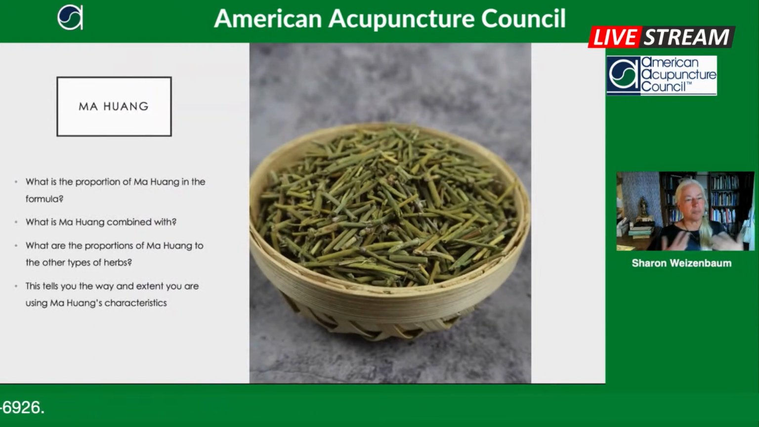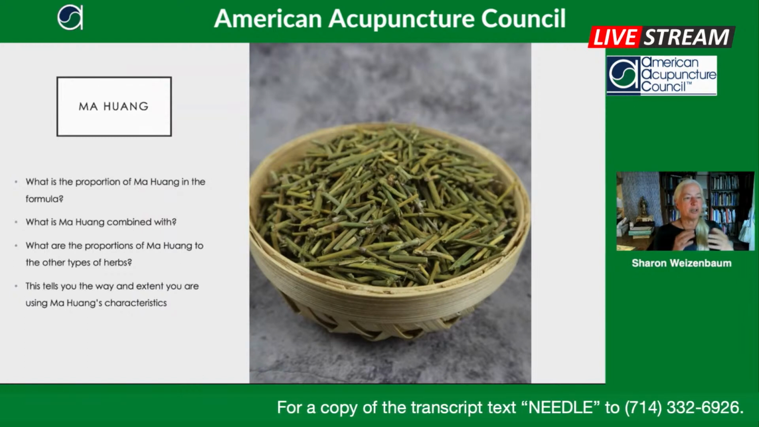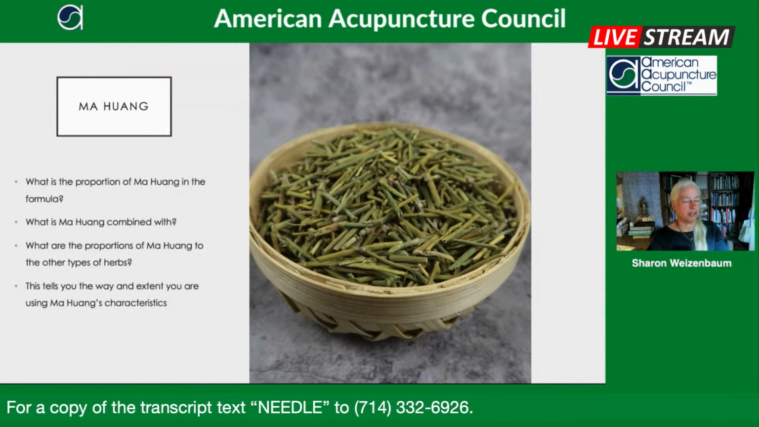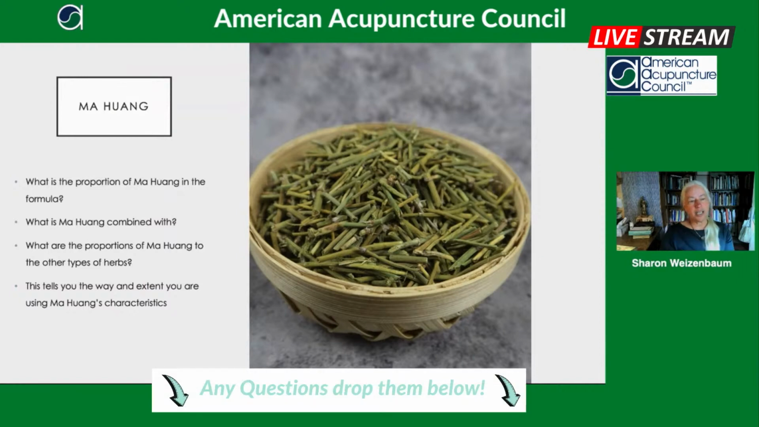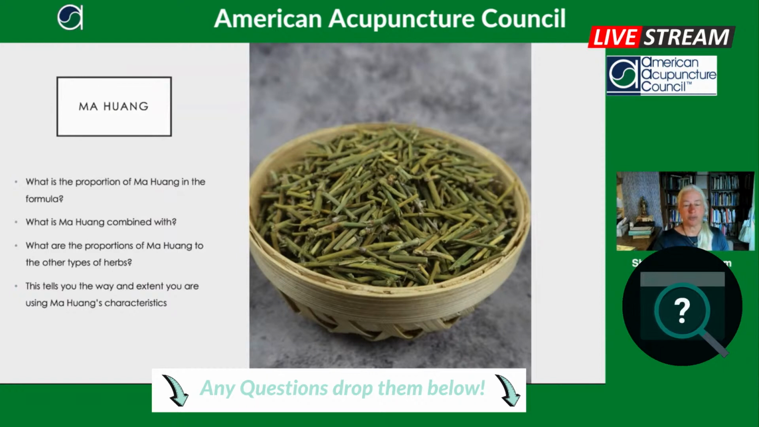So now let's look at just Ma Huang itself. When we look at Ma Huang, we want to look at what it does in the body, but we also want to look at what's the proportion of Ma Huang in the formula. Some formulas are long and have just a small amount of Ma Huang. Other formulas are short and have a big proportion of Ma Huang. What is the Ma Huang combined with? That makes a really big difference in terms of the action of the Ma Huang. And what are the proportions of Ma Huang to the other types of herbs? This will tell you the way and the extent to which you're using Ma Huang's characteristics.